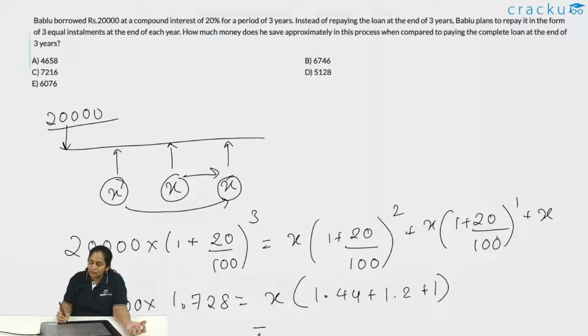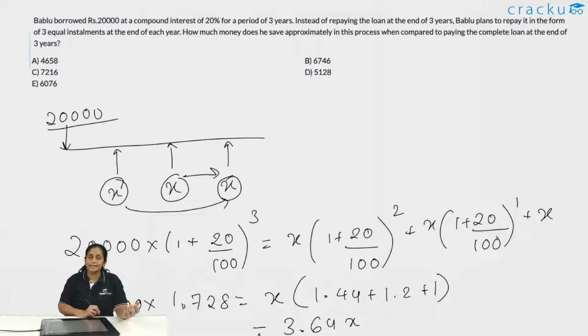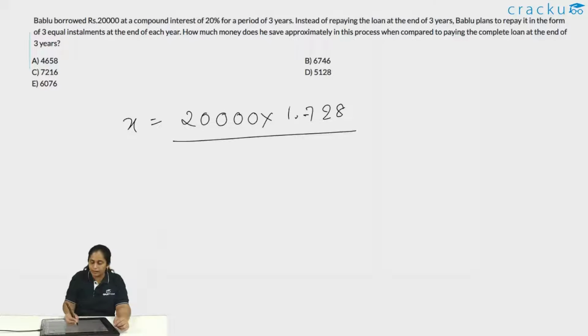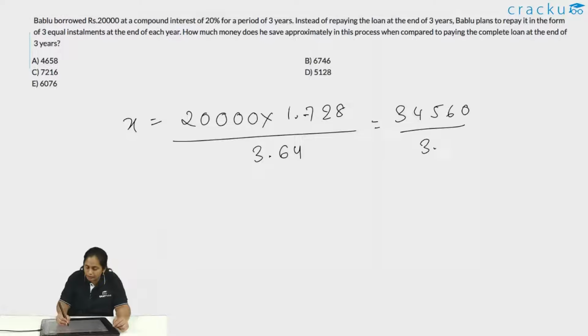So this is equal to 3.64 times X. So how much is X equal to? X is equal to 20,000 into 1.728 divided by 3.64, which is roughly 34560 divided by 3.64.